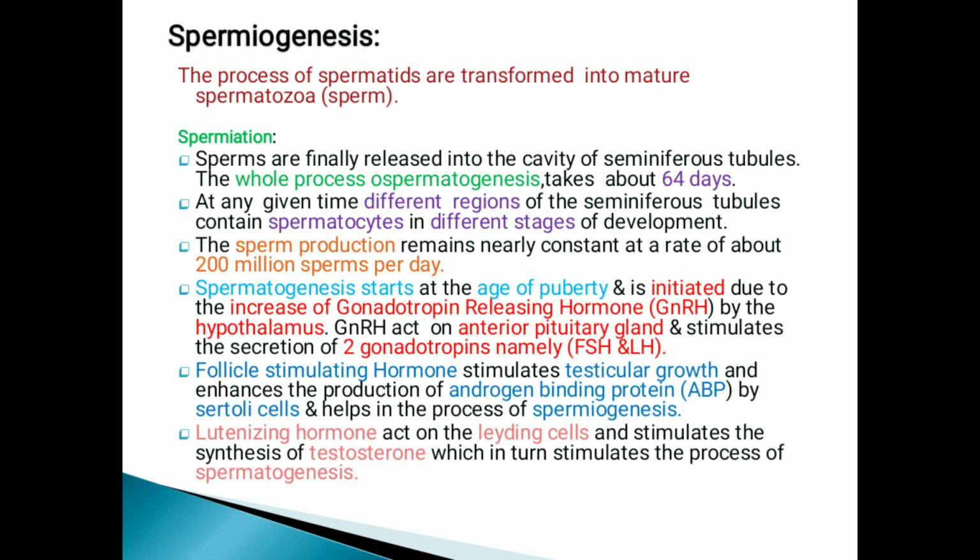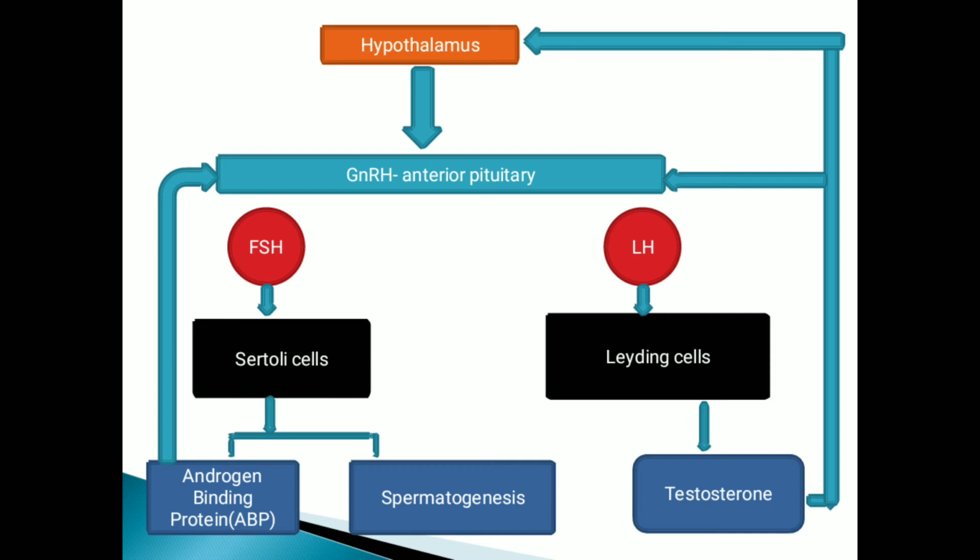Follicle stimulating hormone stimulates testicular growth and enhances the production of androgen binding protein, ABP, by Sertoli cells, and helps in the process of spermiogenesis. Luteinizing hormone acts on the Leydig cells and stimulates the synthesis of testosterone, which in turn stimulates spermatogenesis. Here is the flow chart of the hypothalamus producing the hormones and how it stimulates.